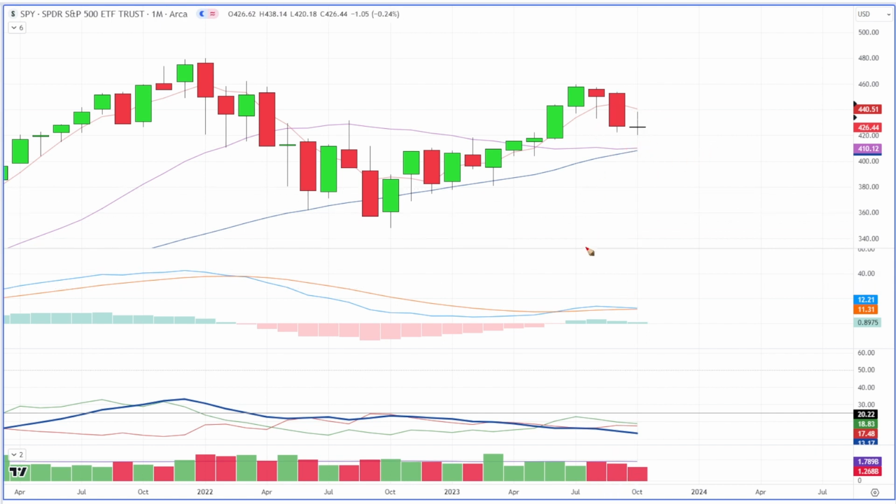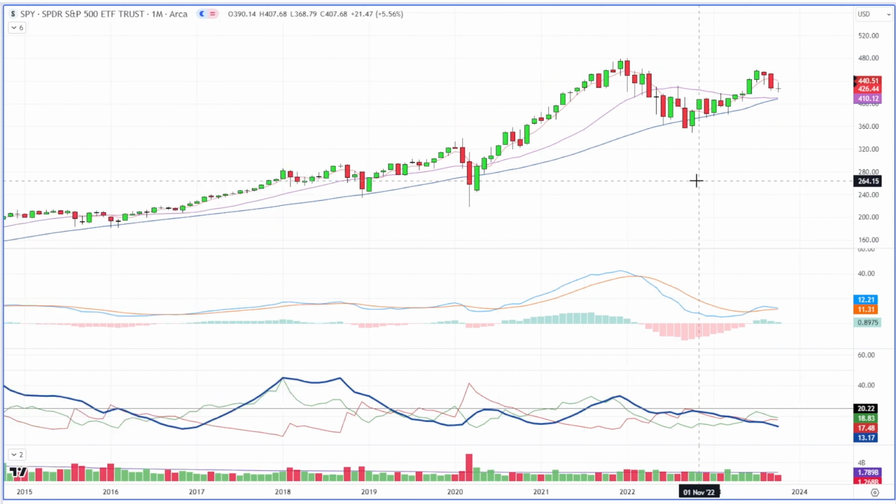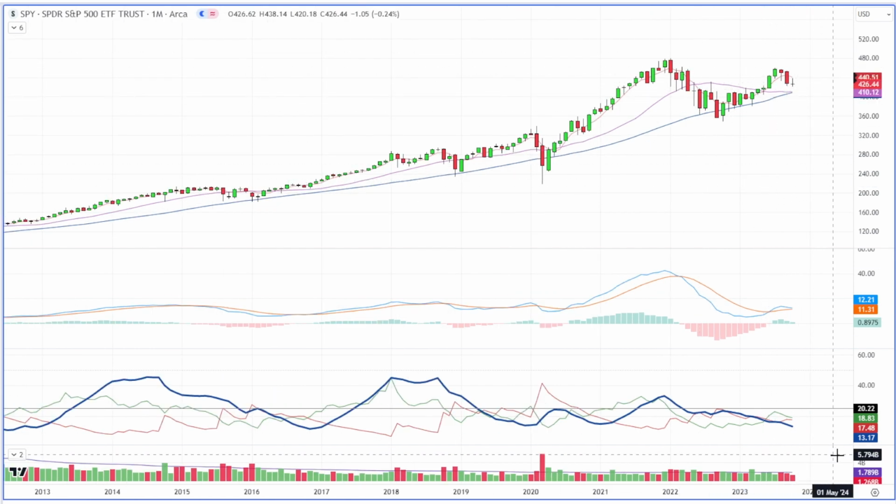But a couple things that I'm watching for. Number one is obviously this zone here. 4,100 is the S&P 18 month, and 4,200 is where we have a lot of support. But we want to keep two things in mind. We want to make sure that during this pullback the MACD holds its signal line. And secondly, we really prefer to see the green DI, the plus DI, the buyers, hold above the red DI, the negative DI. All right, and that's the sellers. If we can have that take place during this pullback, I think it has a much better chance of making another move to the upside.